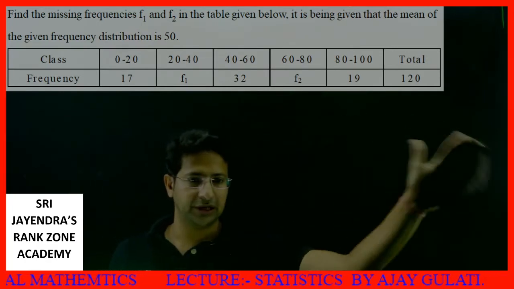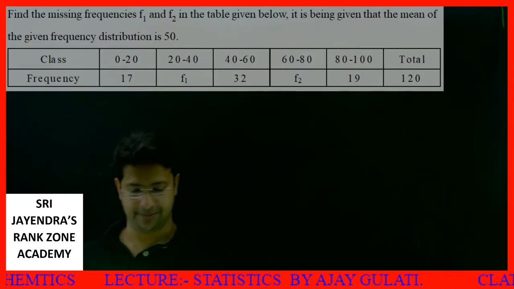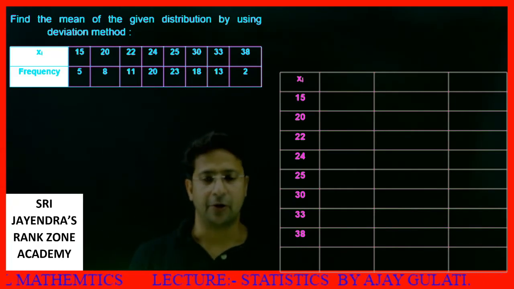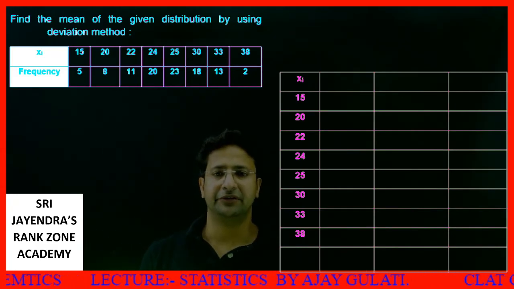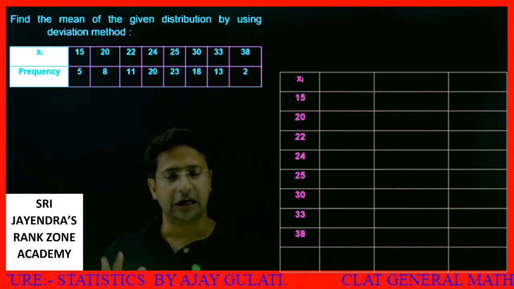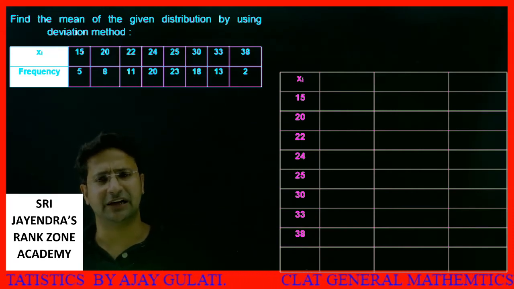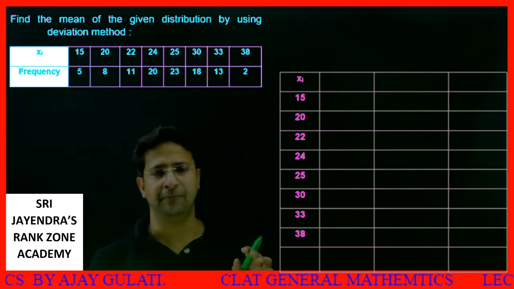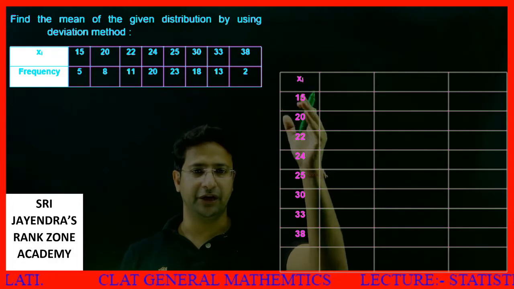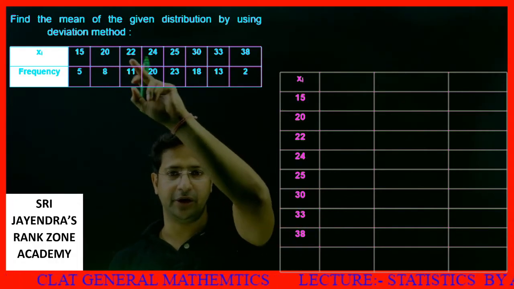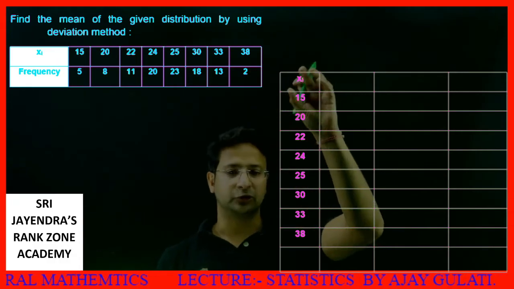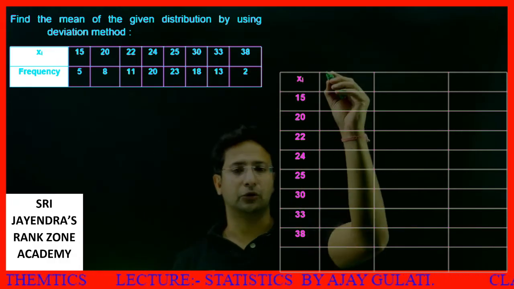Now let me show you the next set. So students, we should start with the next set now. Find the mean of the given distribution by using deviation method. Okay, students, in deviation method we assume a mean, like I was doing initially. Now that is the same thing, we will be assuming a mean. Okay, so first of all, we have values 15, 20, 22, 24, so on, and the frequencies are given. This method also helps a lot if the questions are long.